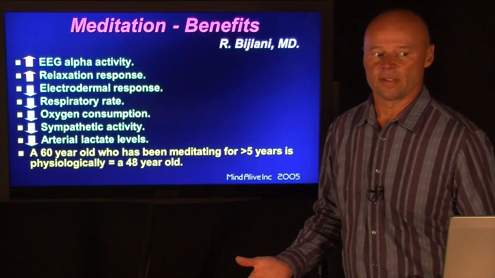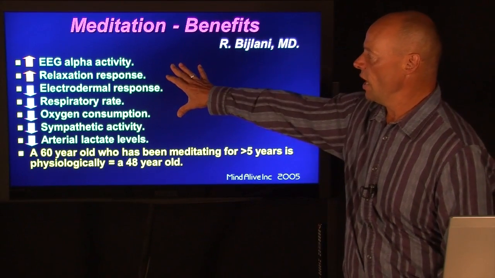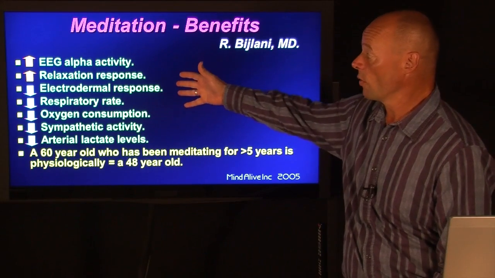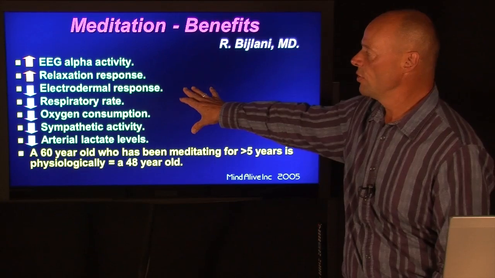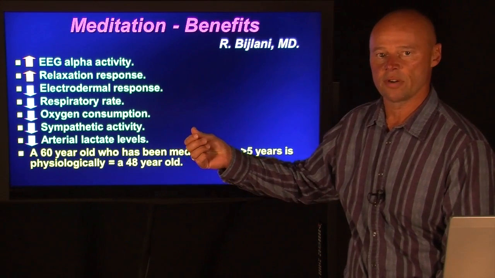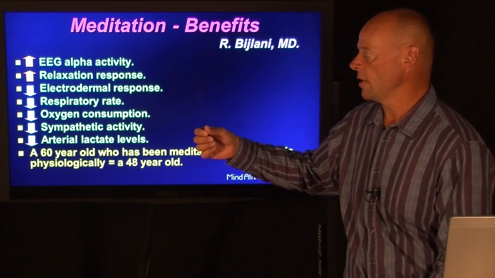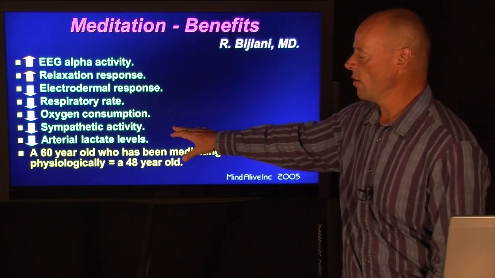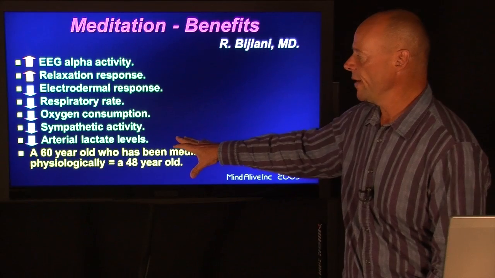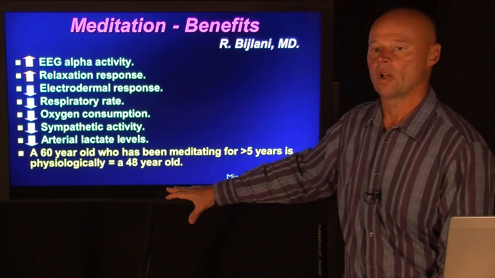As we dissociate, all the benefits of meditation are realized. We will see that EEG alpha brainwave activity will start to increase, indicating a strong relaxation response. We see reduced electrodermal activity. Electrodermal activity is the sweat activity that is in our hands and over our body in general, and it's a real indicator of stress and anxiety. We see respiration slow down. We reduce our oxygen consumption. Our sympathetic, or fight or flight type activity, is reduced. We see arterial lactate levels fall off as well.